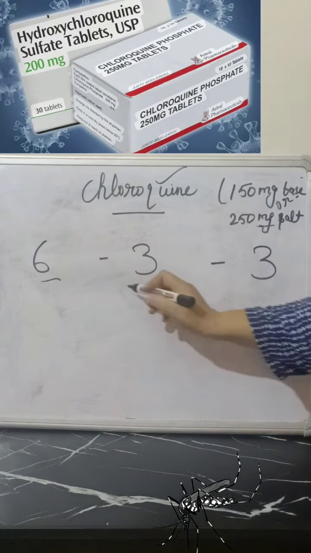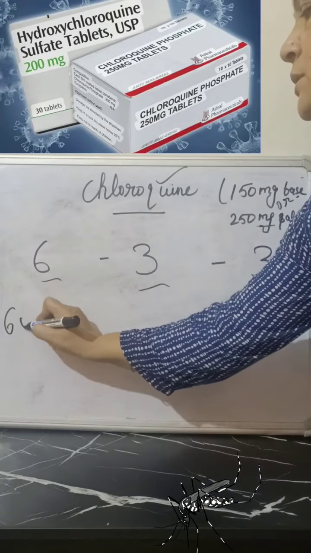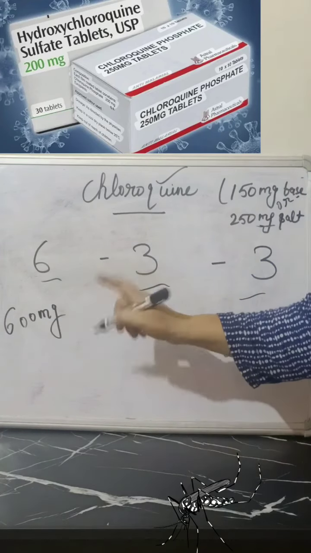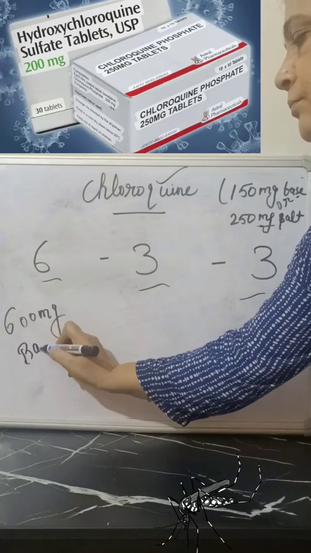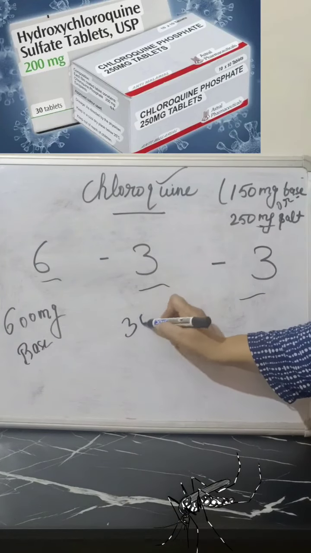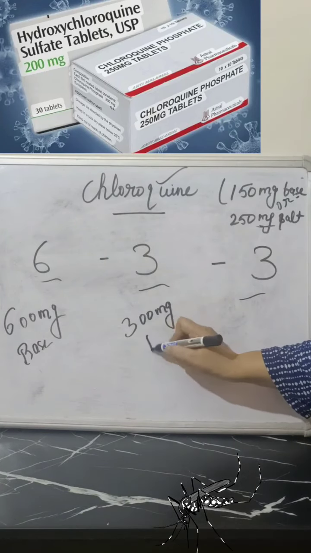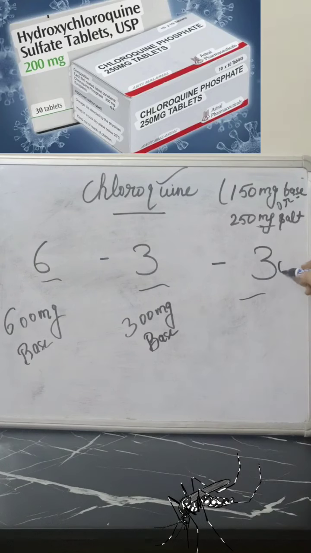So it is given as 600 mg base, not the salt. Then it's 300 mg base. Then again we have this 300 mg base. So here also we are giving 300 mg base.